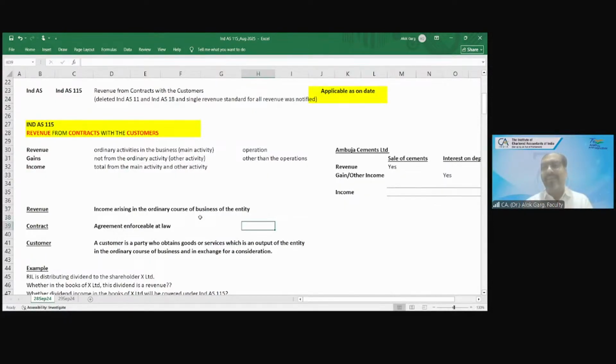What is a contract? Indian Contract Act 1872. What is a contract? Contract is an agreement enforceable at law.